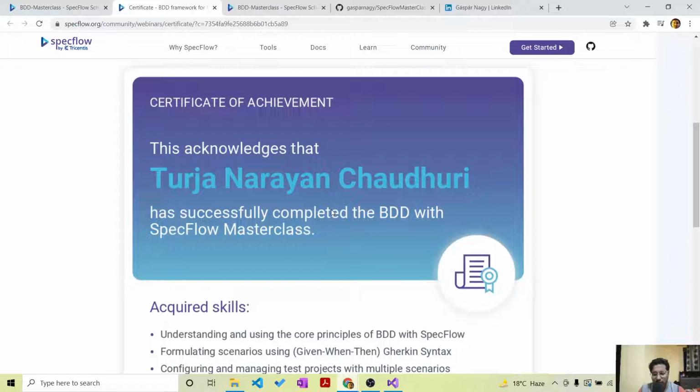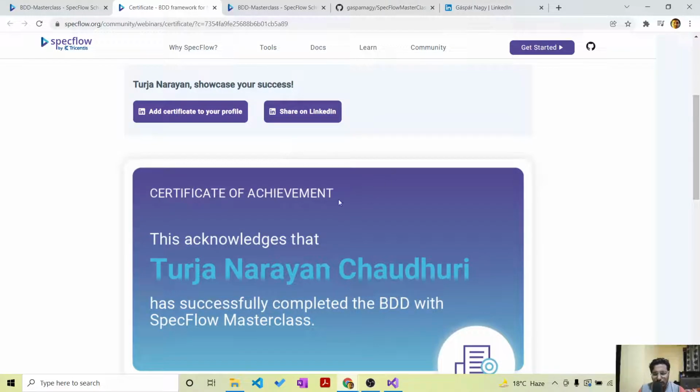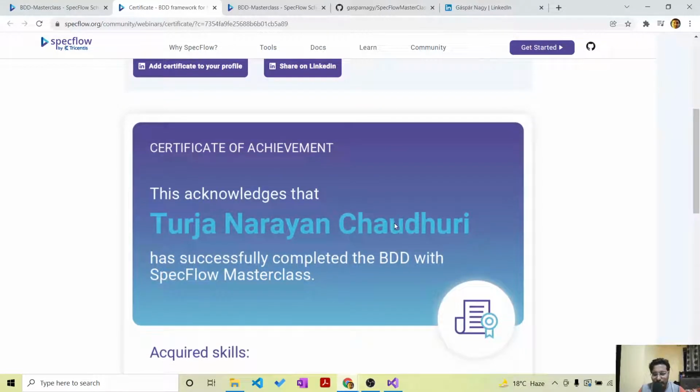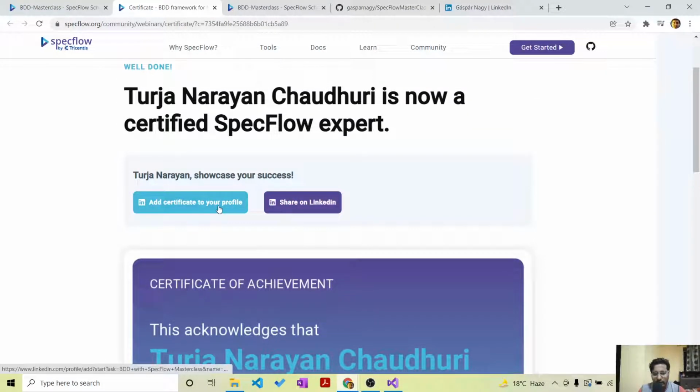This is a master class of 4 classes, and these are the 4 classes. The first session is understanding and using the core principles of BDD with SpecFlow. Second is formulating scenarios with Given, When, Then Gherkin syntax. Third is configuring and managing test projects with multiple scenarios. Fourth is maintaining BDD solution and using advanced SpecFlow features. Once you pass all of this, you will get this kind of certificate. You can share that certificate on LinkedIn or add it to your profile.